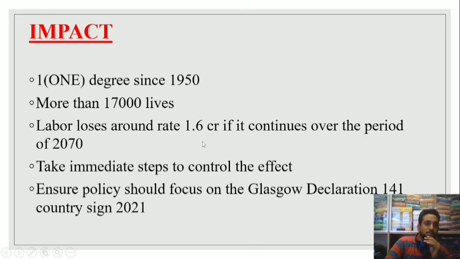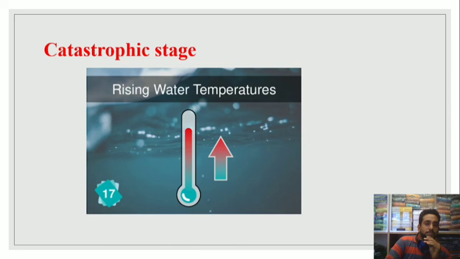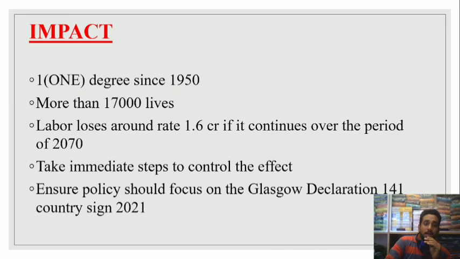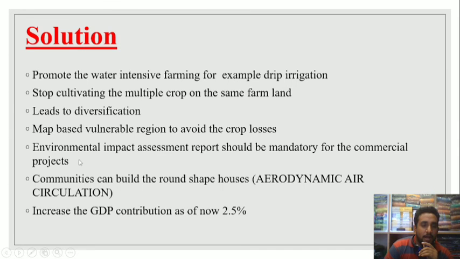So these were the solutions. We discussed the catastrophic stage and the various impacts of increasing atmospheric heat, which produces heat waves. After discussing the impacts of the heat waves, these are the solutions we are going to suggest to the government in our answer sheet.